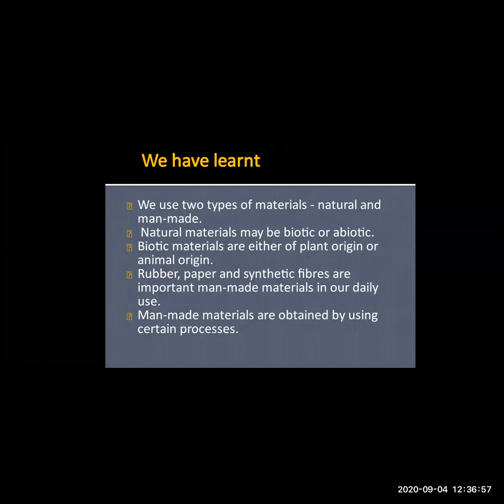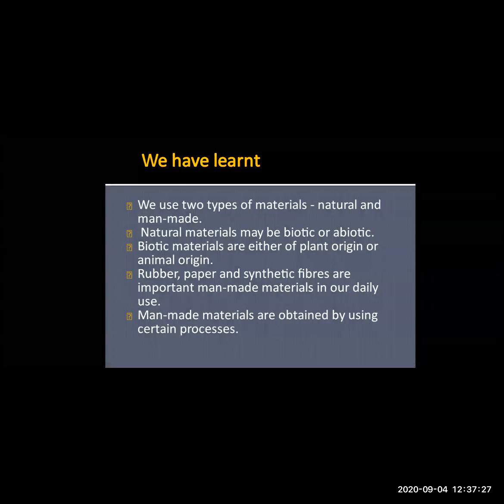They are called biotic materials, whereas abiotic means they are not obtained from living things. Then we have studied plant origin and animal origin. Plant origin means the things obtained from plants, and animal origin means the things obtained from animals.